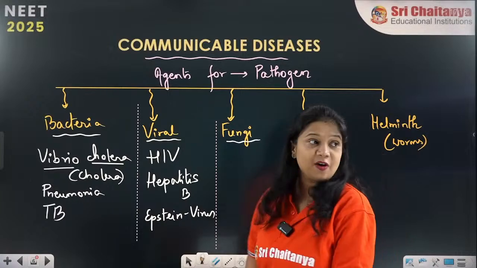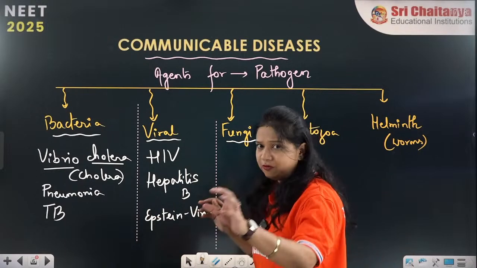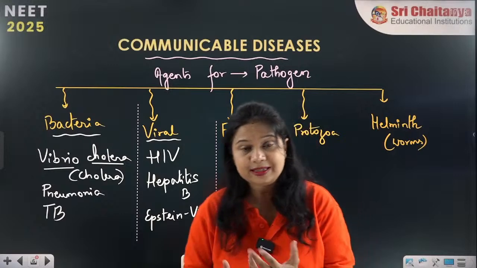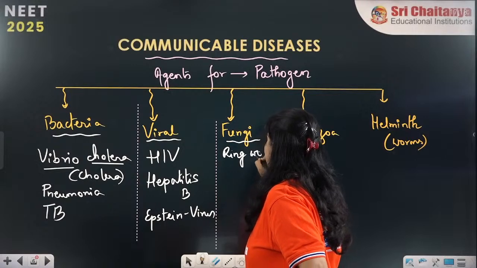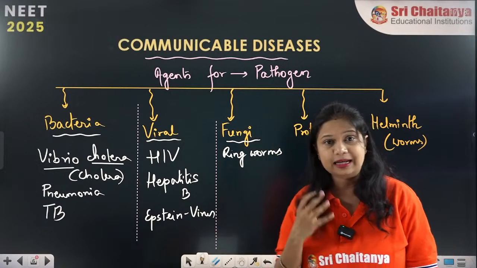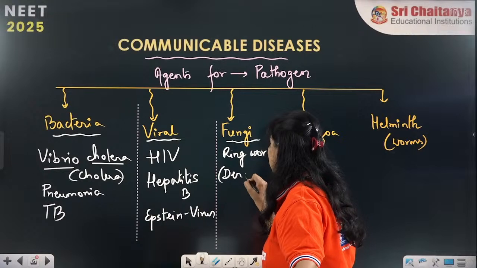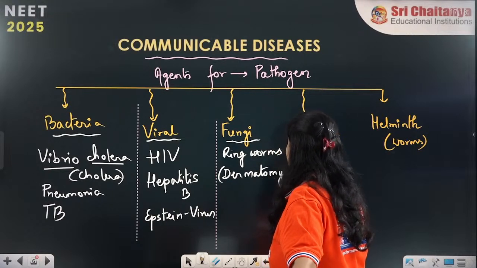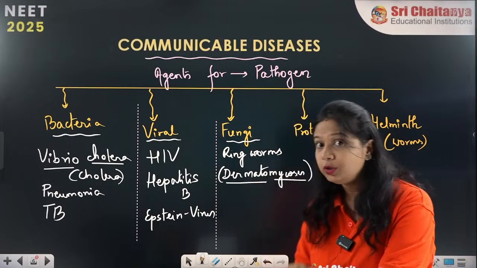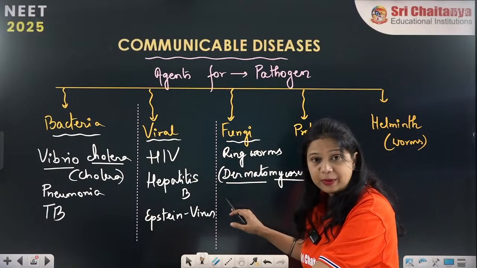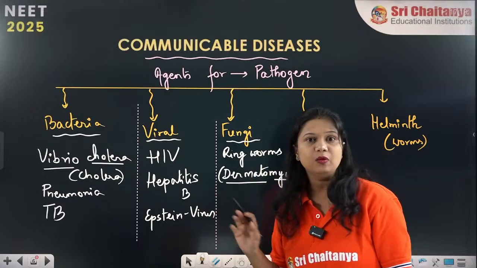Now what are the different types of fungus causing different types of infections? The most common fungal infection that we see in our day-to-day life is ringworm infection. In general words we call it ringworm infection, but biologically or medically it is called dermatomycosis. It is a big term, maybe a difficult name for you to remember, but just break it down. Dermato is skin, mycosis is fungal infection. Fungal infection of the skin is the ringworm infection.